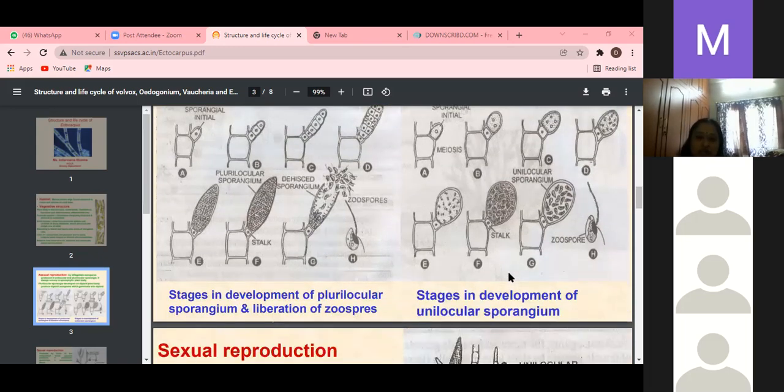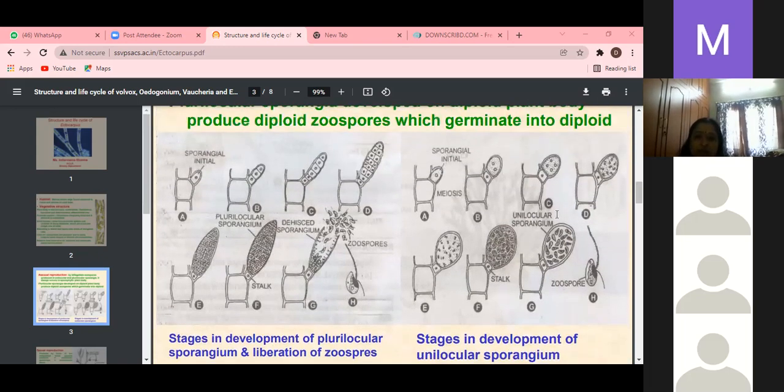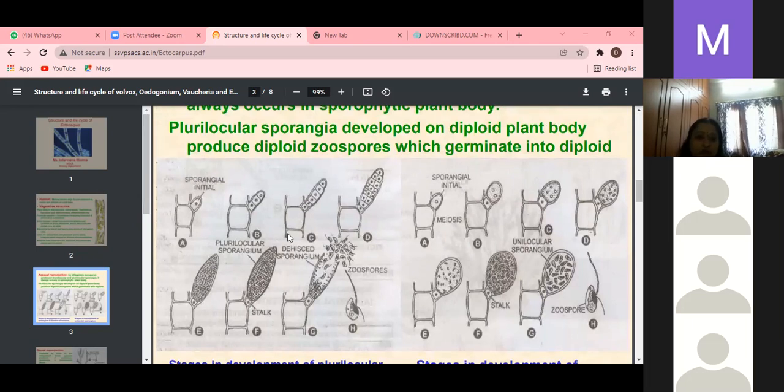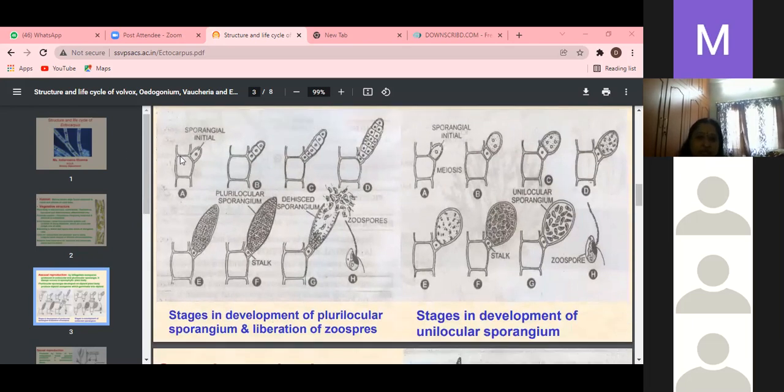This one is the development of unilocular sporangia. What is the plurilocular development? See, this is the plurilocular, where my arrow mark is. Did you understand how the unilocular forms? Clear? Yes or no? Yes, ma'am.